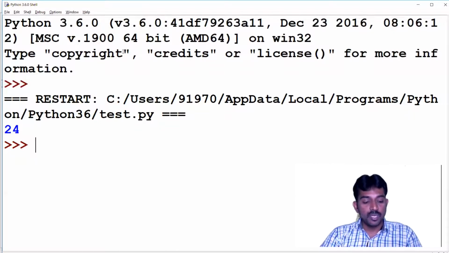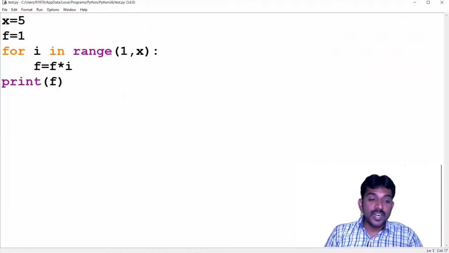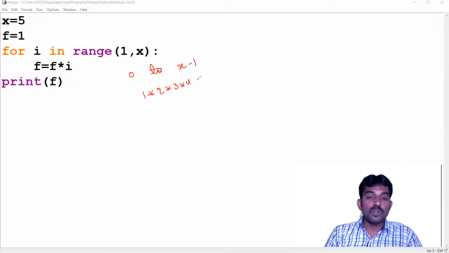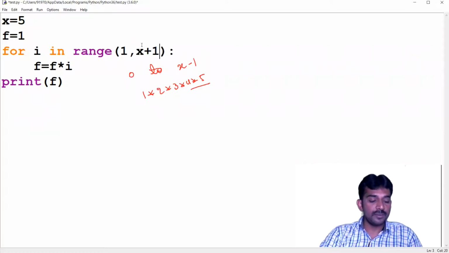24. Remember, the range function goes from the initial value up to x minus 1. If you want to perform 1 into 2 into 3 into 4, but what about the 5? 5 is missing, right? It means n value is 4 only. So to overcome that, you just make the value x plus 1.